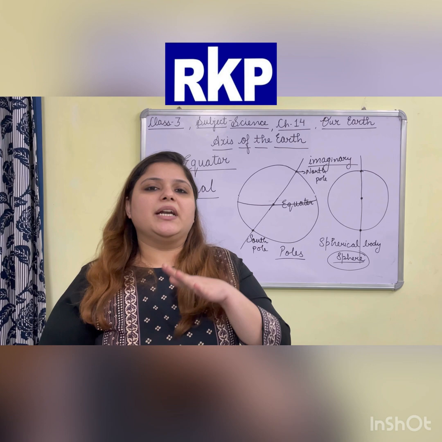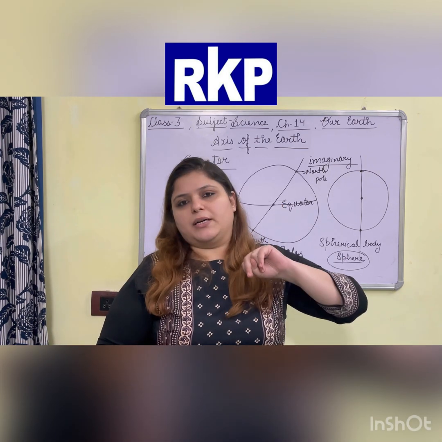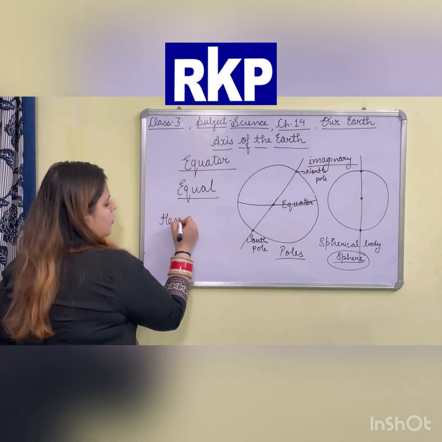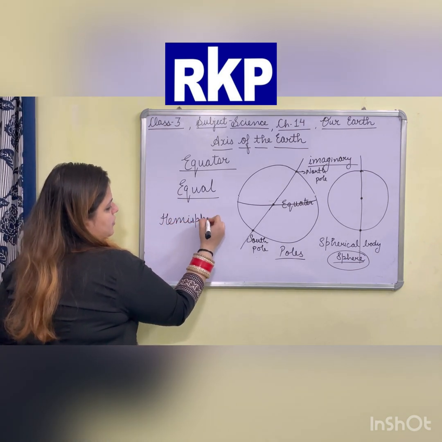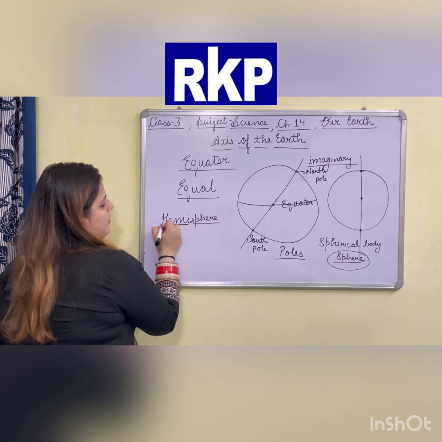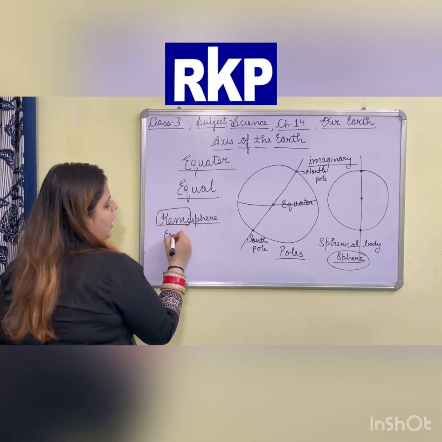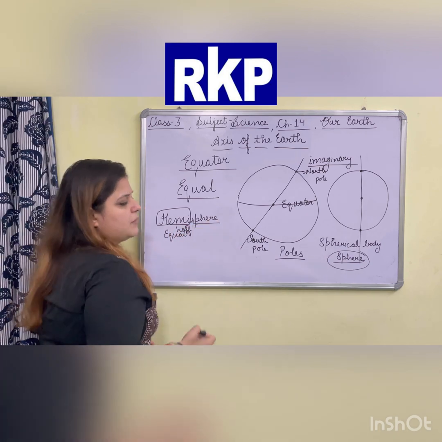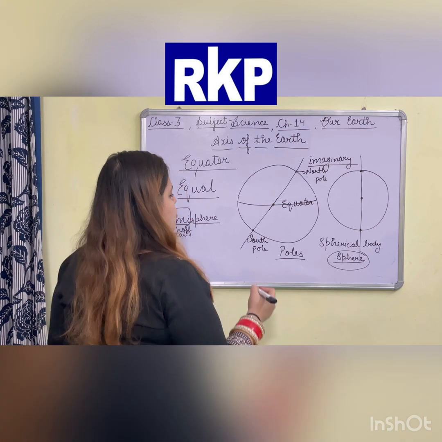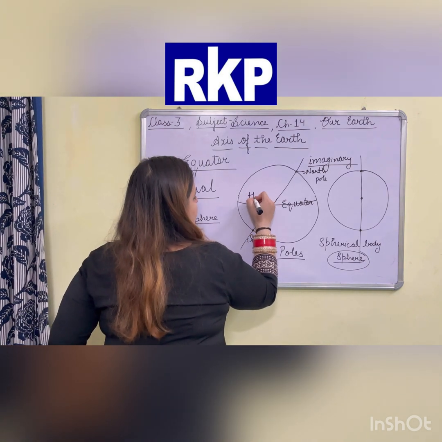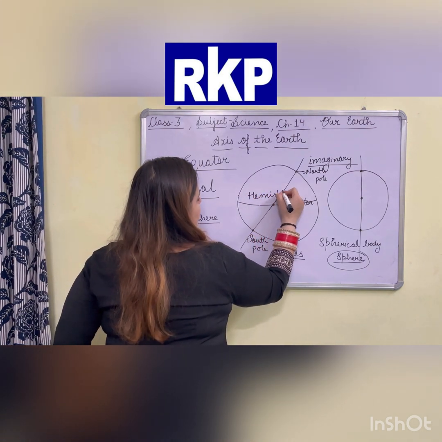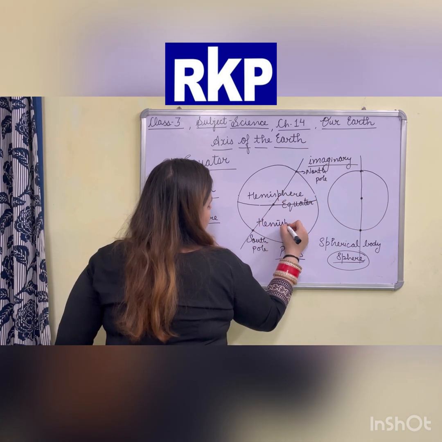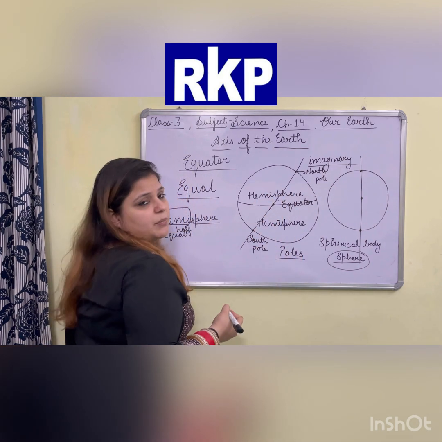So if we divide the sphere into two equal parts, they are called hemispheres. What are they called? Hemisphere. Hemi means half and equal. Sphere we have just discussed. So these two parts will be known as hemispheres.